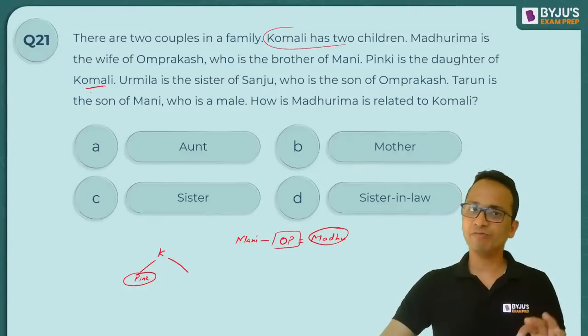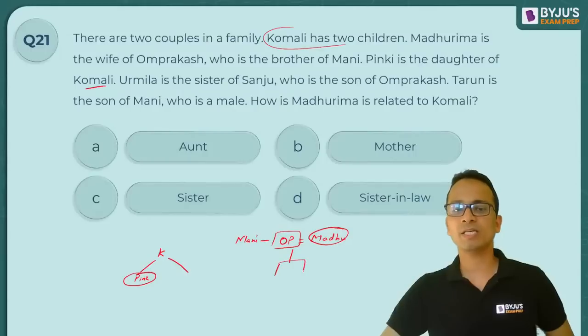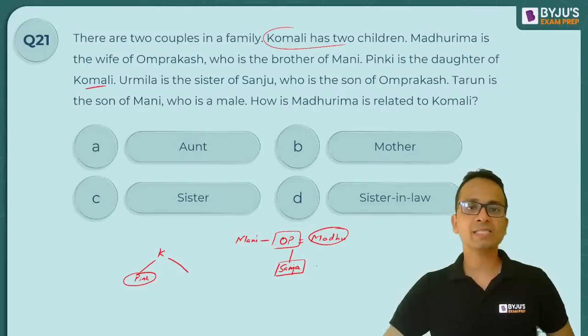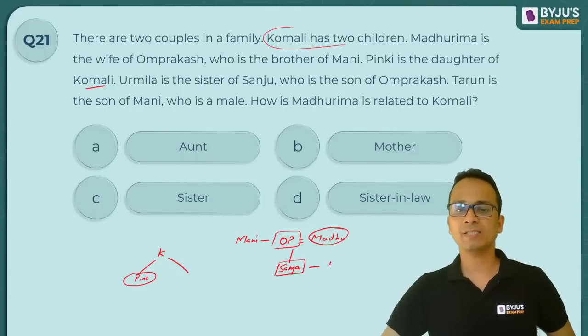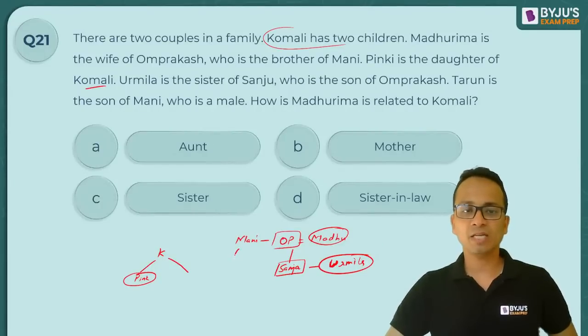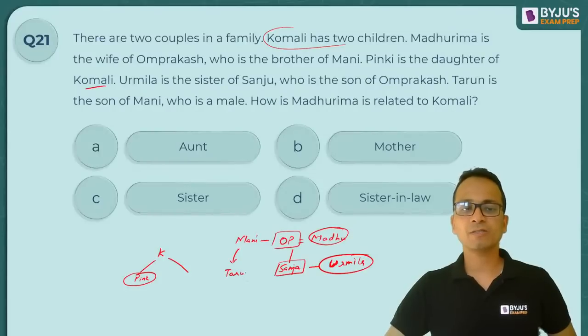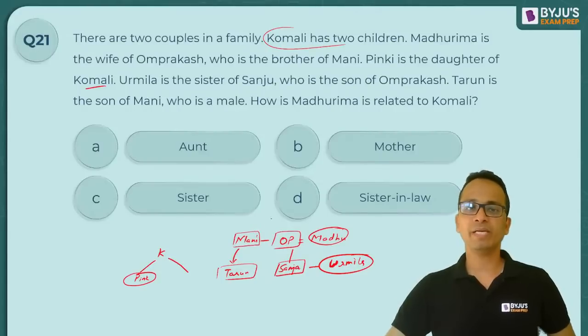पिंकी इज द डॉटर ऑफ कोमली. वी हैव ऑलरेडी डन दैट. Urmila is the sister of Sanju. Sanju, who is the son of Om Prakash. So Sanju is the son of Om Prakash, and Urmila is the sister of Sanju. So Urmila is the sister. Okay, so this person is the sister. Tarun is son of Mani. Tarun इसका son है. Sorry, circle नहीं आना चाहिए यहाँ पे. son है क्योंकि. So Tarun यहाँ पे आ जाएगा. Money, who is male. Money is male. Okay.